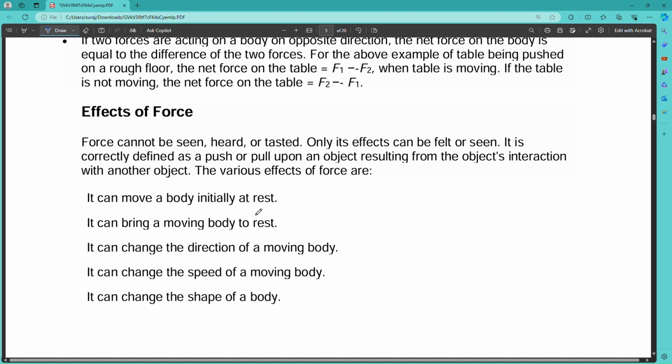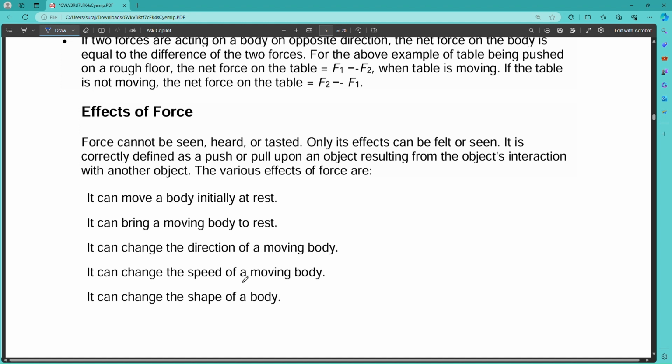Whenever a ball is at rest, you apply force upon it and kick it, so it will get into motion. Next, it can bring a moving body to rest also. You are riding a bicycle and you apply the brake, so initially the cycle is in motion. When you apply the force, it will get back to its rest position. You can change the direction of a moving body also. When you are playing cricket, after hitting the ball with the bat, you can change the direction of the moving ball also.